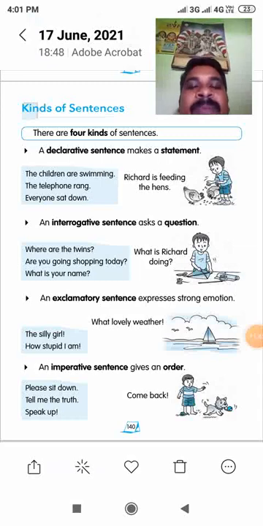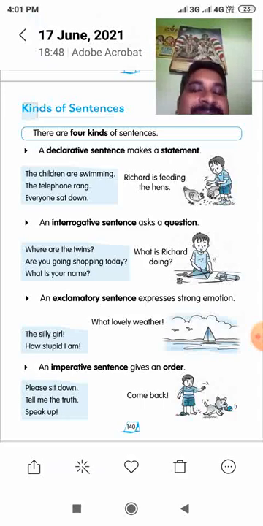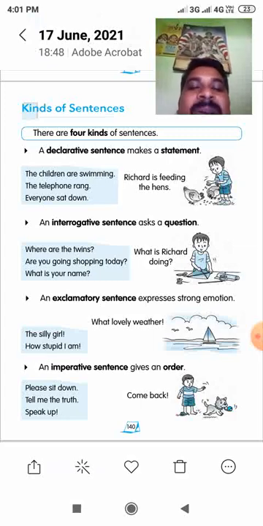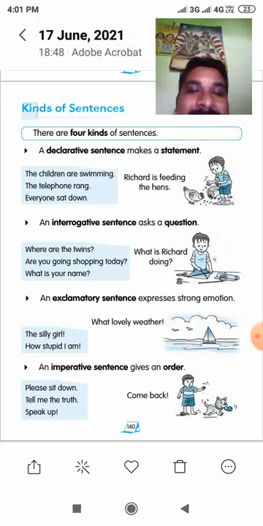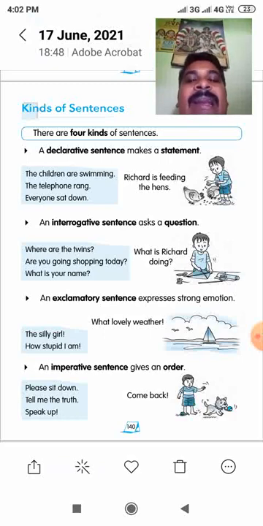Next, an interrogative sentence, or asking a question. An interrogative sentence means a sentence for asking a question. With the help of the question mark, we can easily identify whether the sentence is a statement, an exclamatory, or an imperative. How can we identify this sentence? With the help of the question mark. So with the help of the question mark, we can easily identify this is an interrogative sentence.